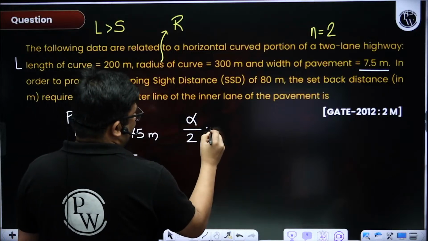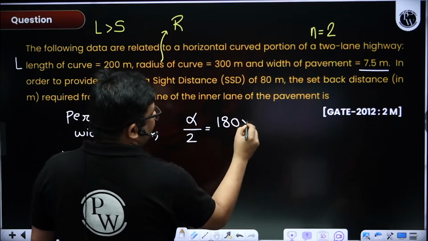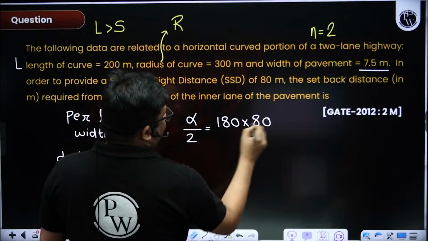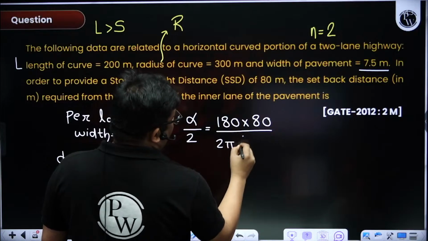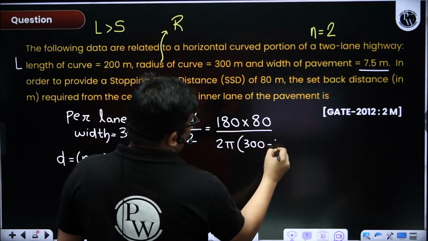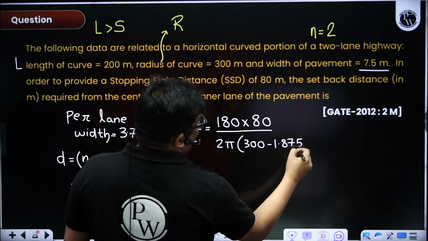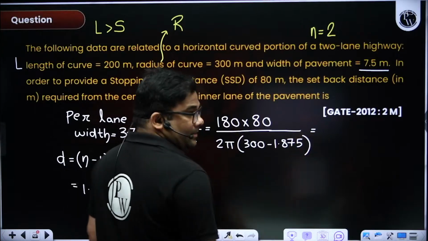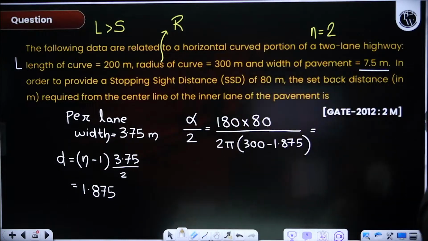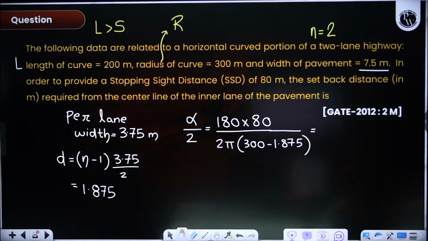Alpha by 2 is 180 into 80 over 2 pi times (R minus D). Very little variation, but I still want to find it more accurately. Earlier we used to get 7 point something, and we get 7 point something only.